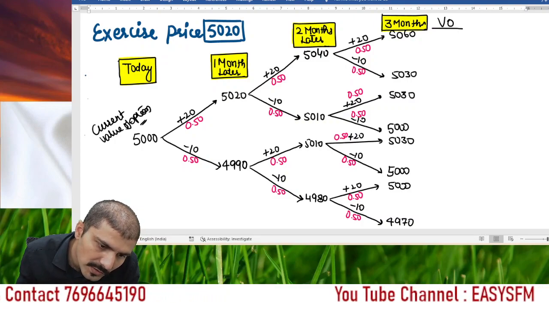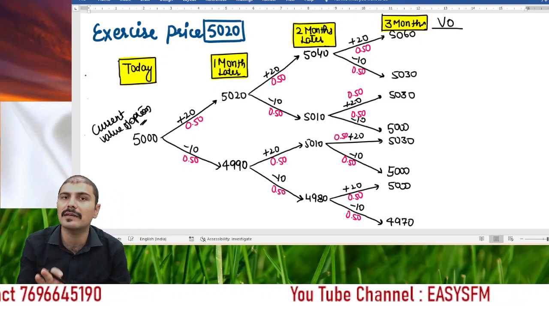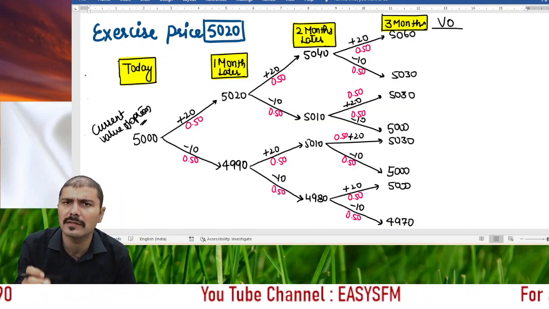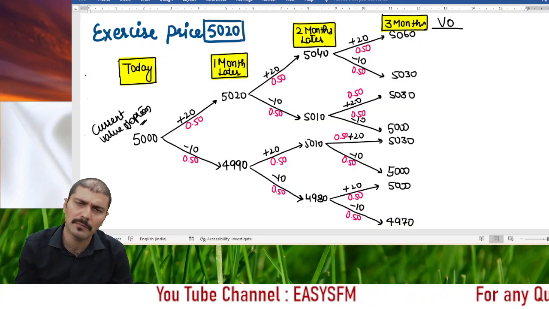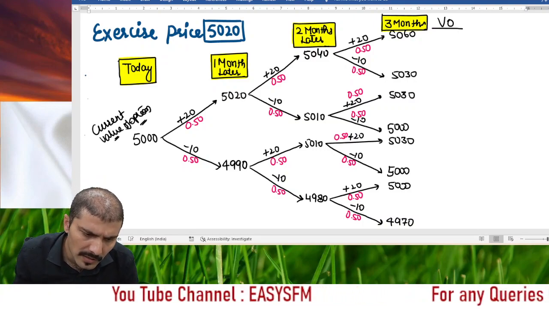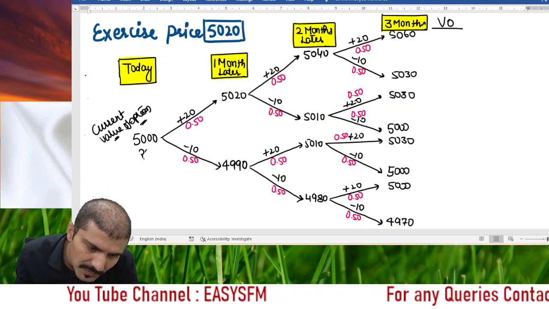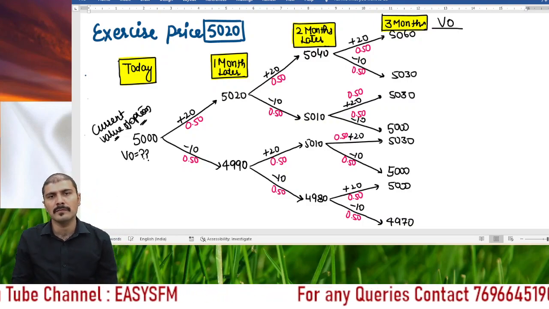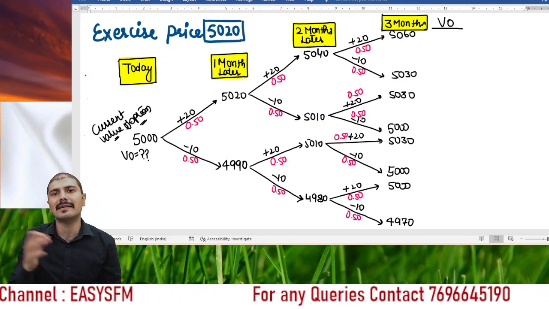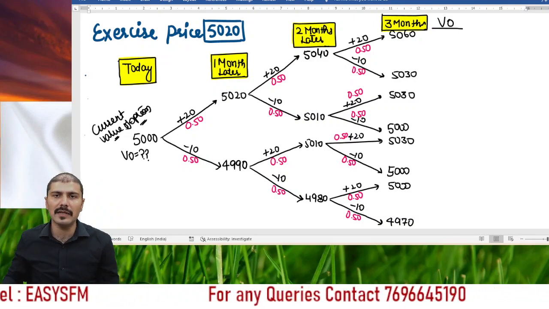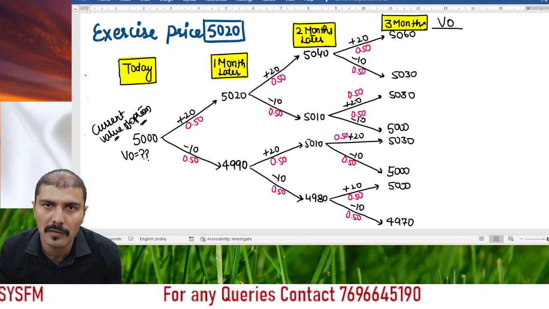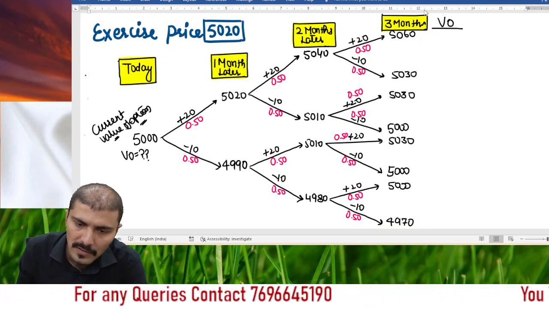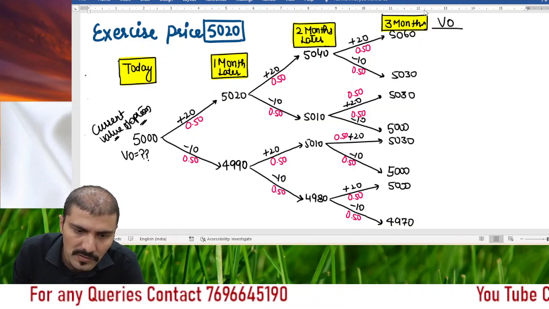What do we understand by current value of option? First try to understand the European option, then for the American option, with the logic you can do it within a minute, right? Current value of option means here we want the value of option at today's date. So first of all, let's calculate the value of option on each and every expiry price. What can be the price and what can be the value of option on that date? So let's suppose the exercise price is 5020.